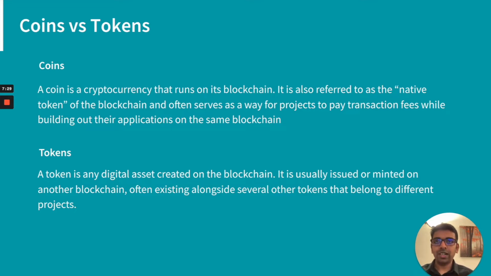On the other hand, a token is a digital asset created on the blockchain using a smart contract. The famous example is the SHIB token. It's an ERC20 token deployed on the Ethereum network, so it's a smart contract. I'll explain how smart contracts work later in the session. Tokens are mostly created using a smart contract, and there are so many other smart contracts on the blockchain network. All these are called tokens collectively.